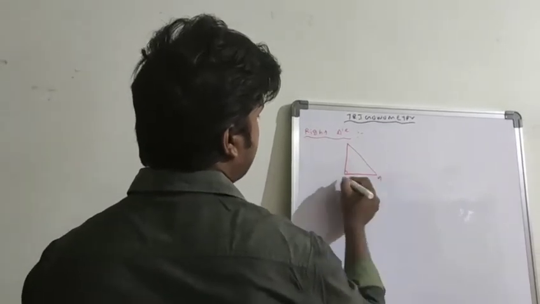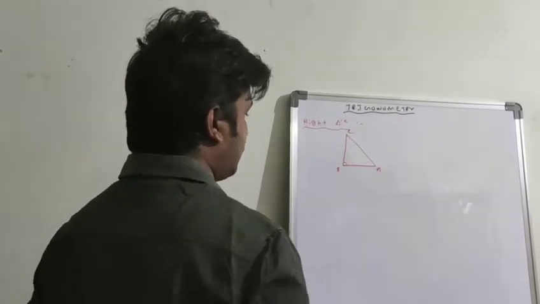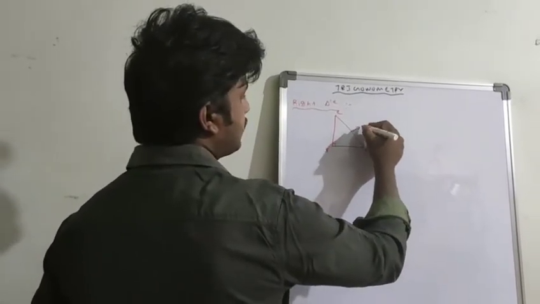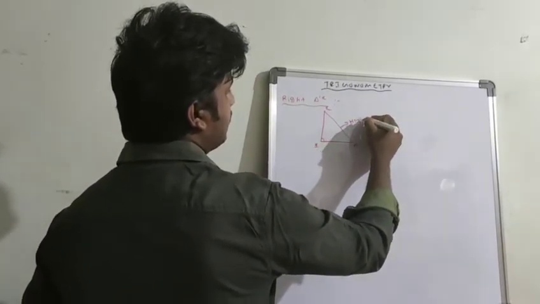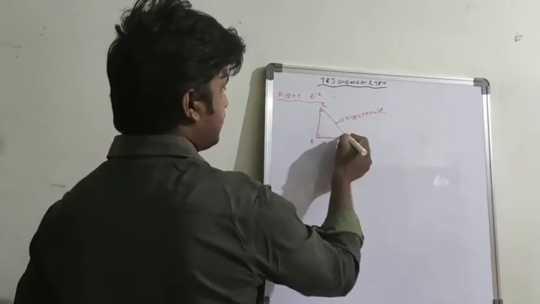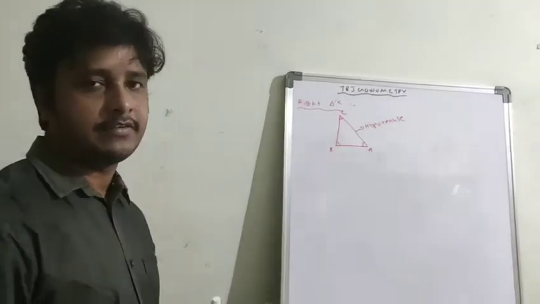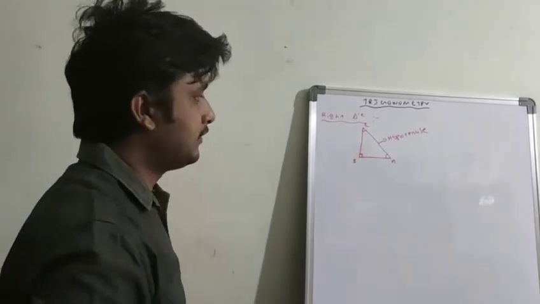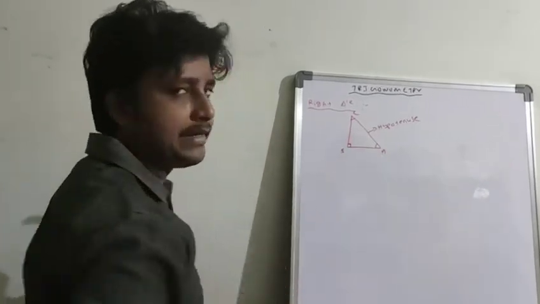In a right angle triangle, the side opposite to the right angle is called the hypotenuse. These two angles we don't know, they are different angles, and this angle is a fixed angle of 90 degrees. And these two angles are complementary angles to each other.